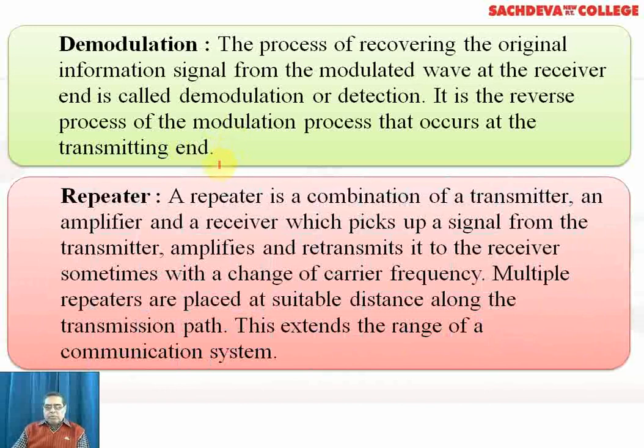Repeater. Now we come towards the concept that is repeater. A repeater is a combination of transmitter, an amplifier and receiver, which picks up the signal from the transmitter, amplifies and retransmits into the receiver. Now at that time the receiver will be the human ear, because the human ear will be used for listening to that signal. So sometimes with a change of carrier frequency, multiple repeaters are placed at suitable distance along the transmission path. This extends the range of the communication system.